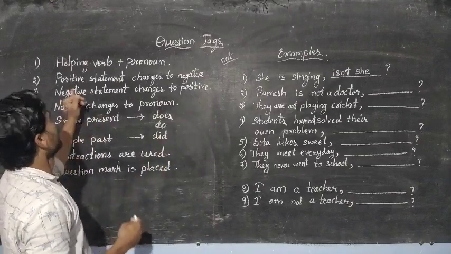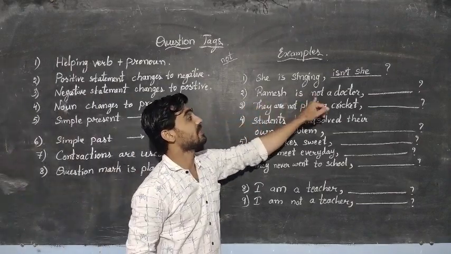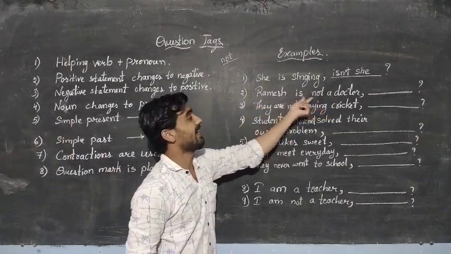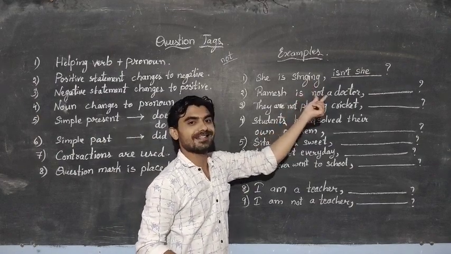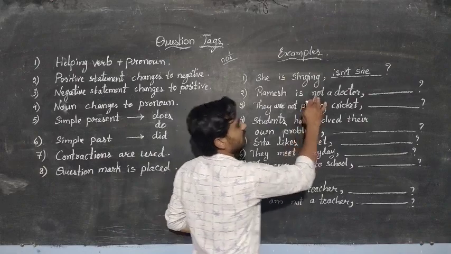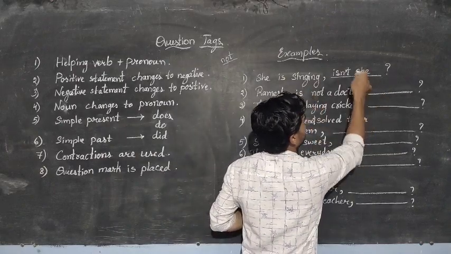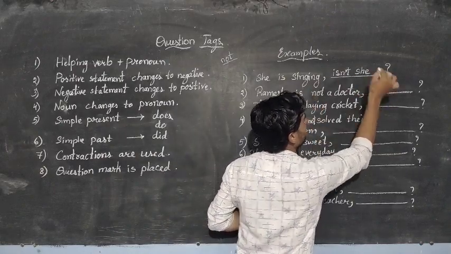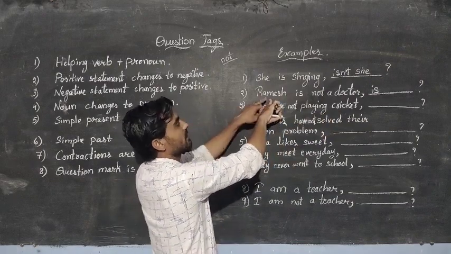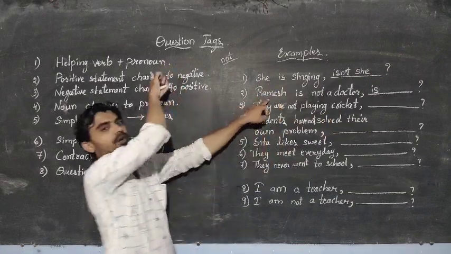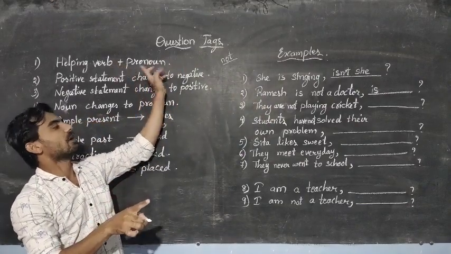Next. Second one, if you see, Ramesh is not a doctor. Here I have made a negative sentence. I have already used the word not in the statement only. You can see here the same helping verb as we did in the first sentence. Write down that helping verb, is, and next take the subject of the sentence and make it a pronoun. You can see here we need a pronoun, not a noun.